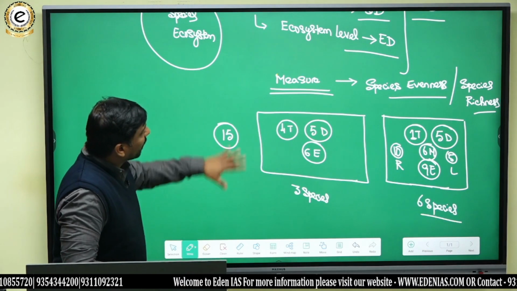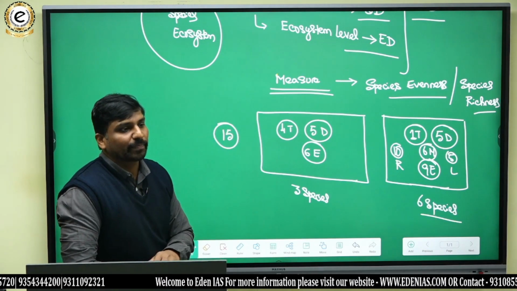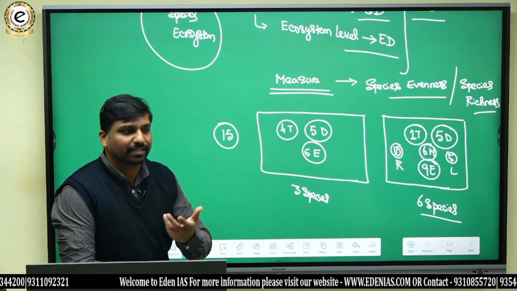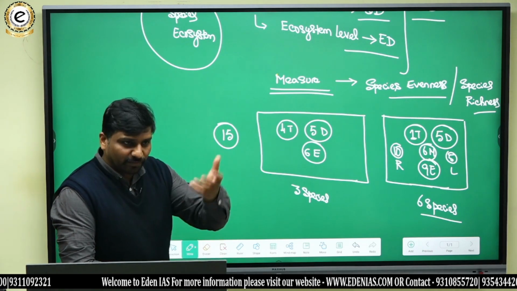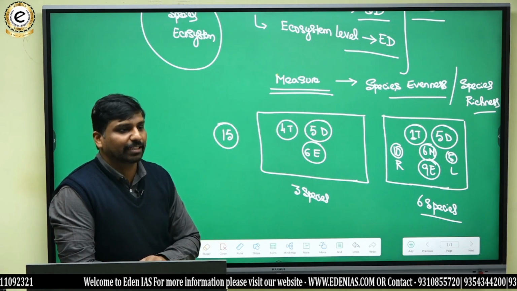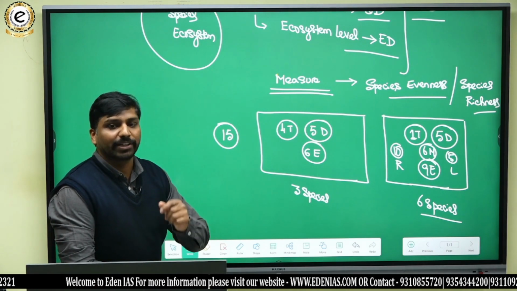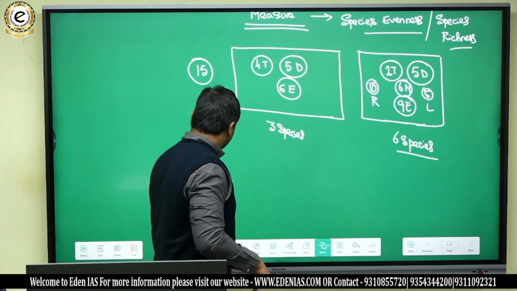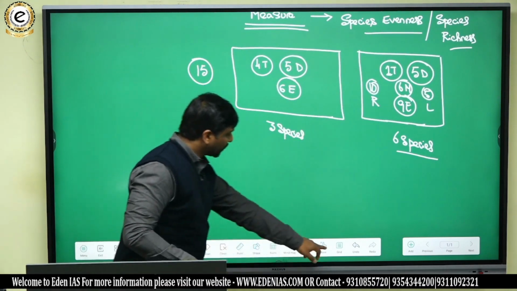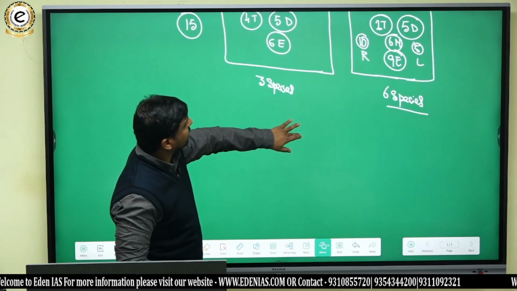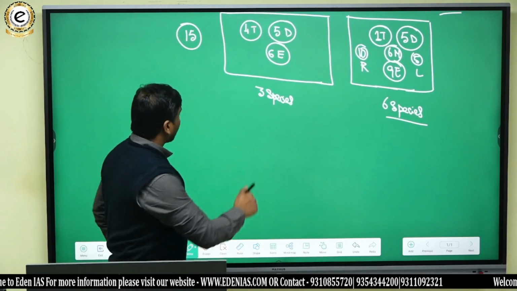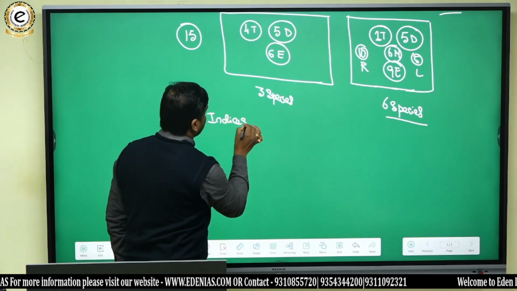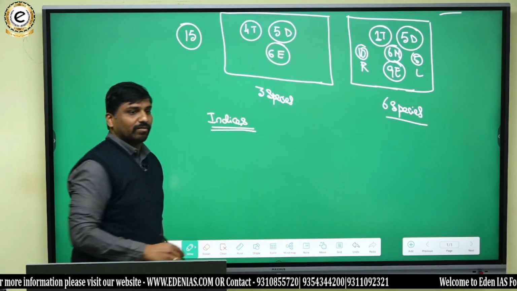And in order to measure these things, we need some indices, or some further extra methods to calculate biodiversity. So from that point of view, there are some indices to measure biodiversity. Now let's discuss indices to measure biodiversity.